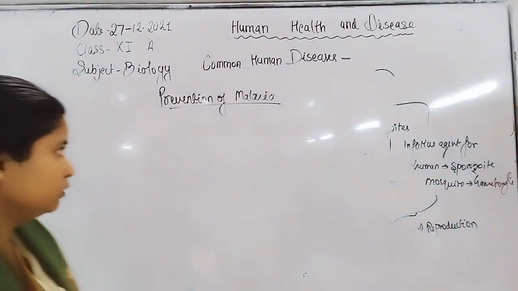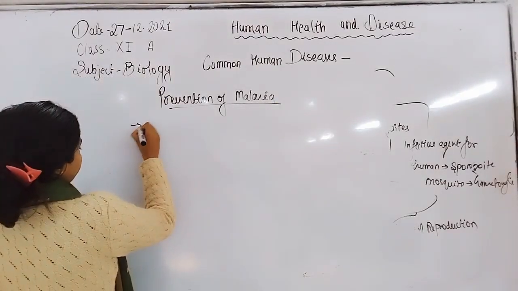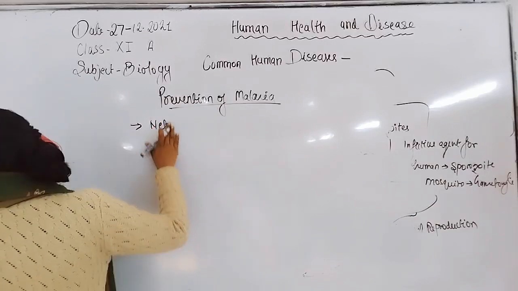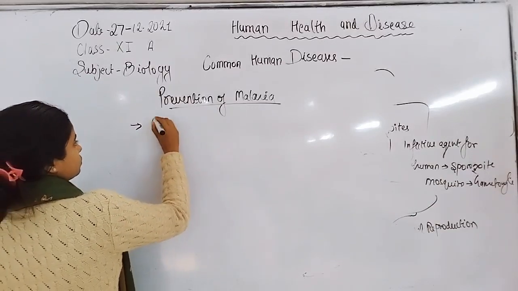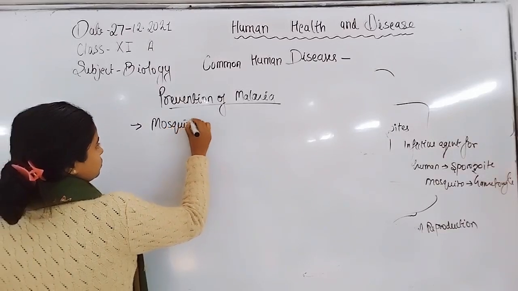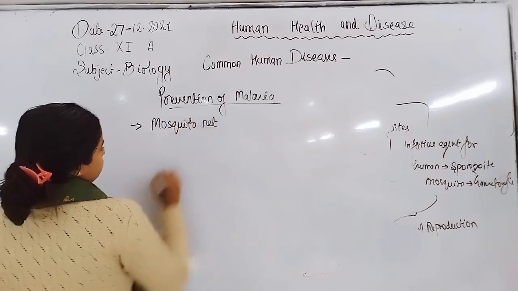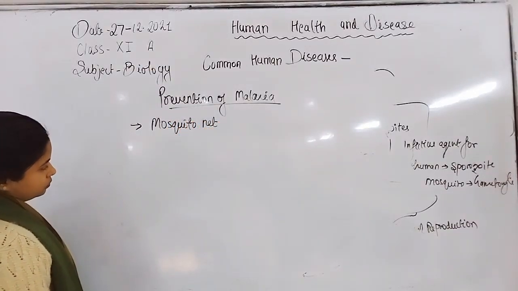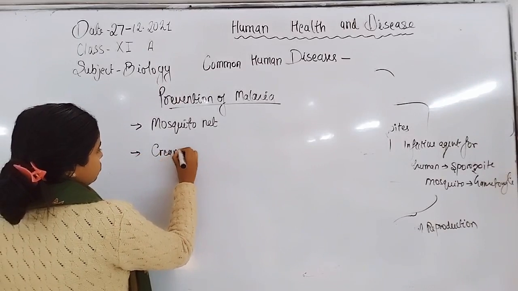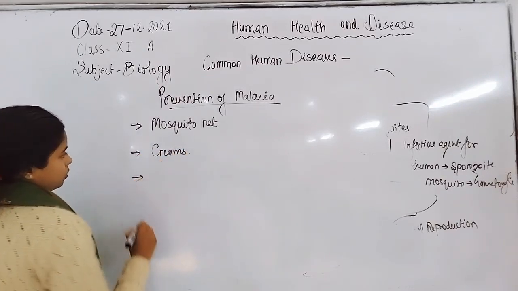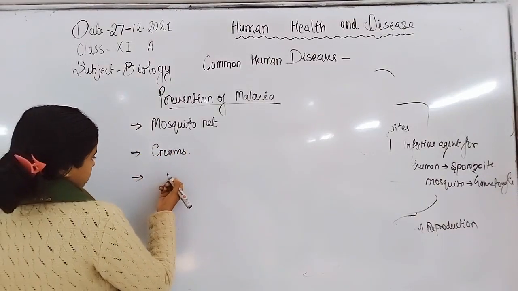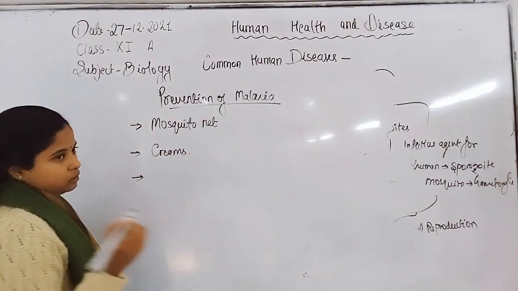Prevention of malaria through the physical method is net. We can use a mosquito net. Creams are also available, or wire net, wire shield on doors and windows.